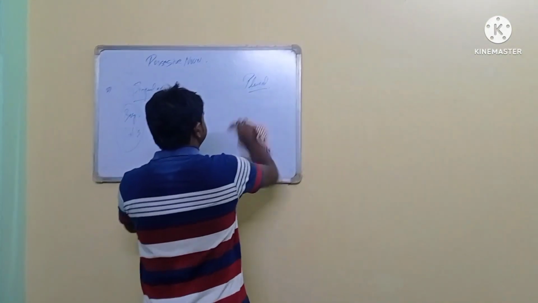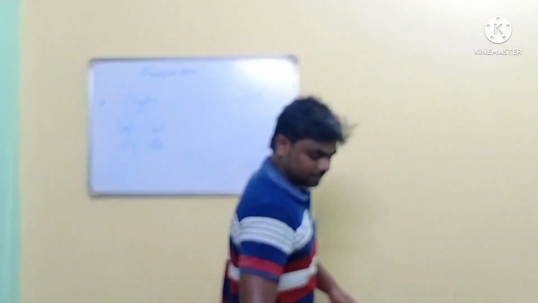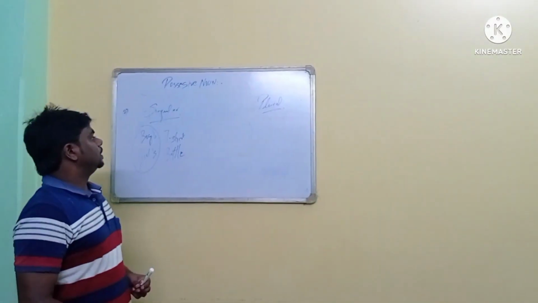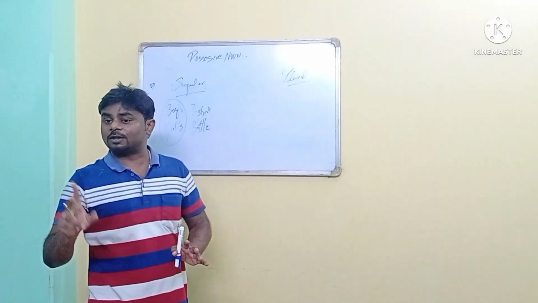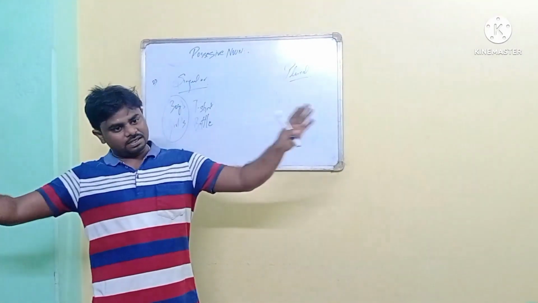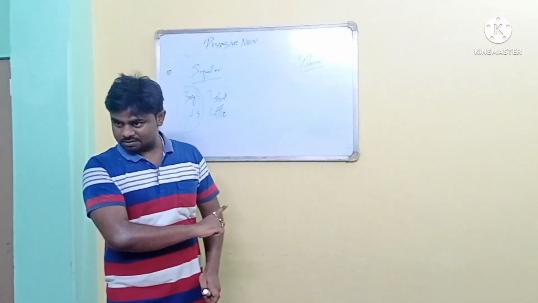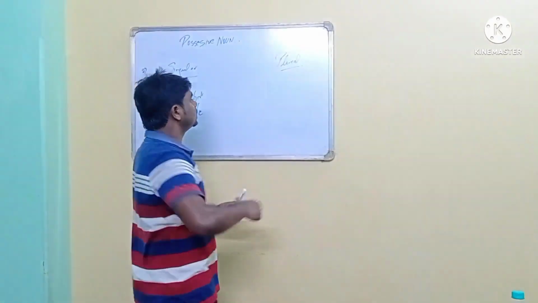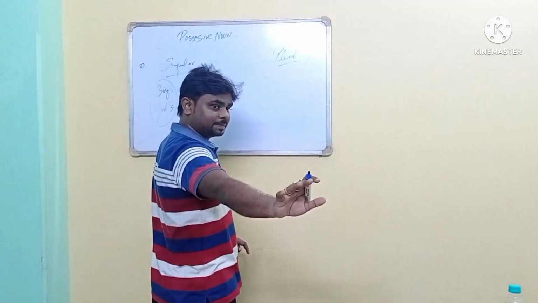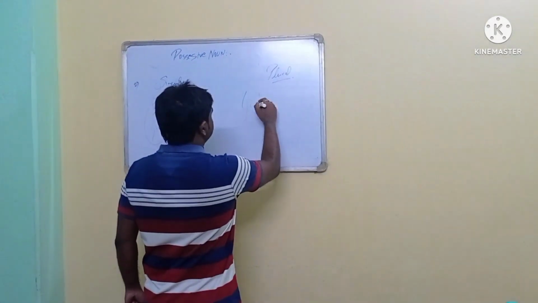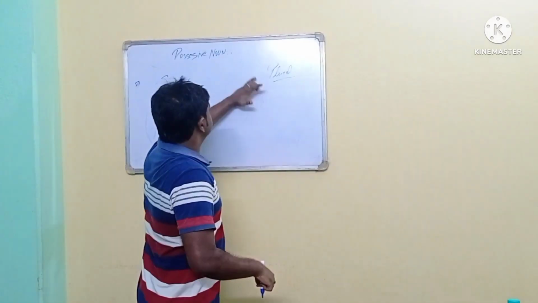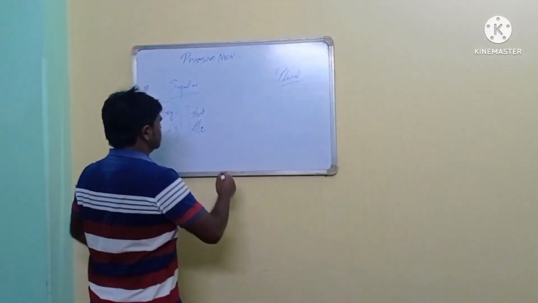Listen to me carefully. For example, girls' college. So how many girls are there? One or many? Many girls. So first we will write girls. And the spelling will be G-I-R-L-S.